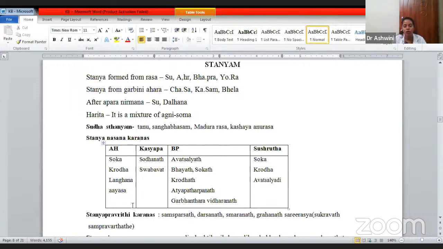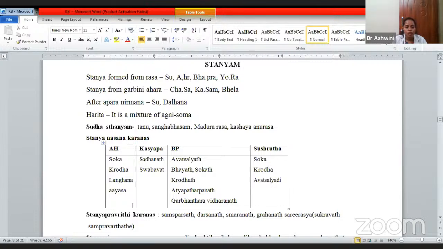Harita says it is a mixture of Agni and Soma. So these Mahabhuta which are present in the stanya are Agni and Soma. Both will be there. Means Agni Guna will also be with the Saumya. That is the Shita, coolness, that quality will also be there.